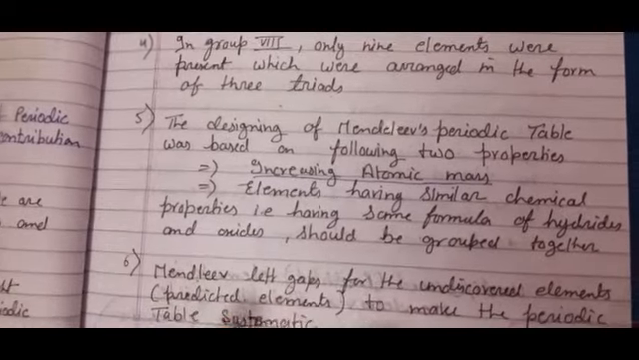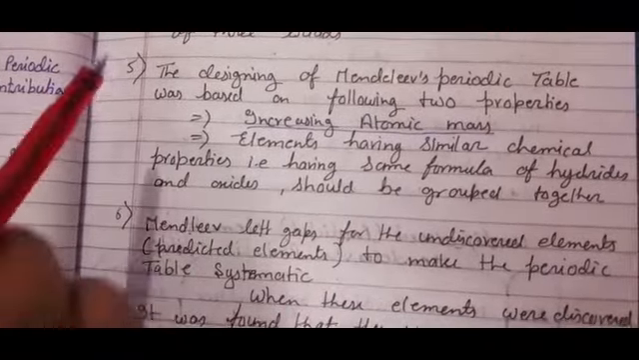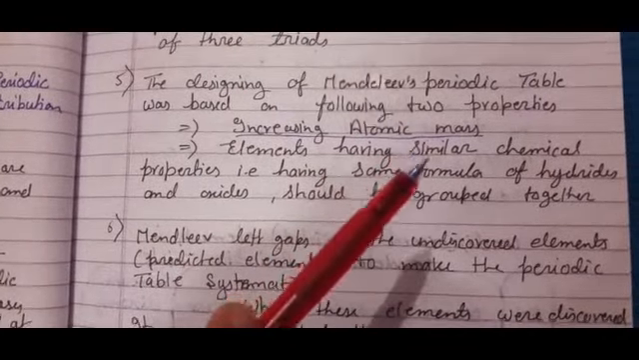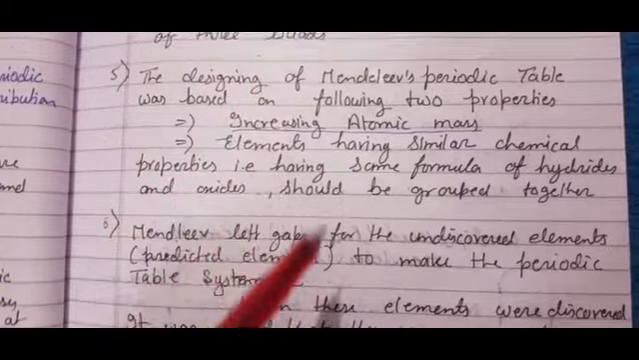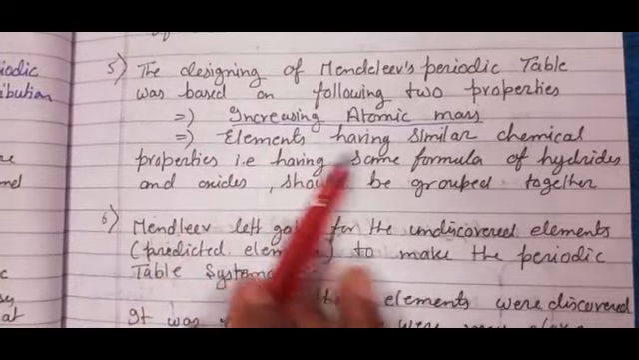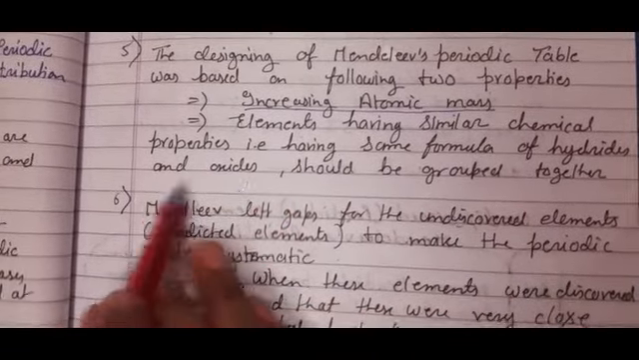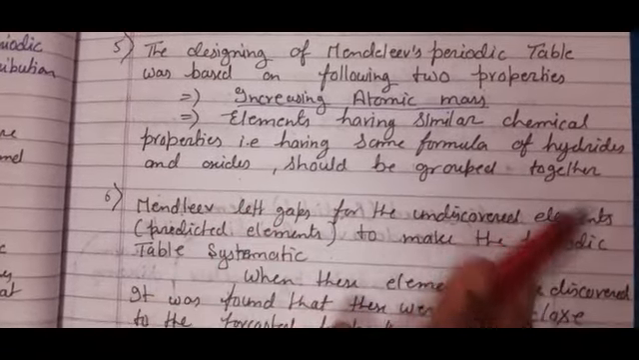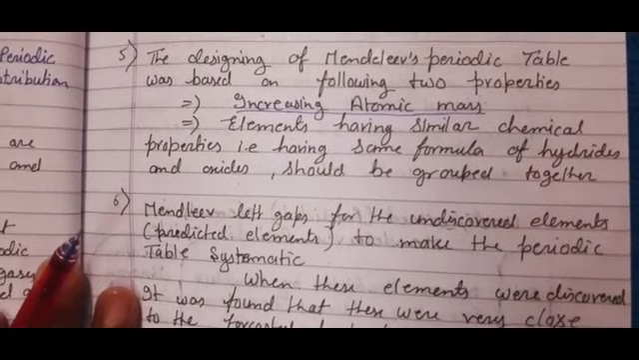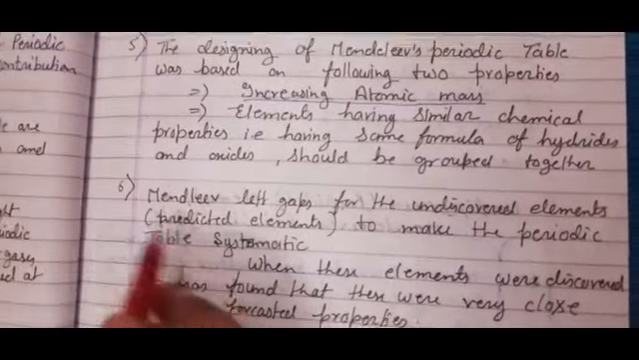2 things he was thinking: that all the elements will be arranged according to increasing atomic mass, and second, the similar elements will be in the same group whose properties will be the same. Elements having similar chemical properties, that is having the same formula of hydroxide and oxides, should be grouped together. So how did he compare the chemical properties of any element? On the basis of their hydroxide or on the basis of their oxides.